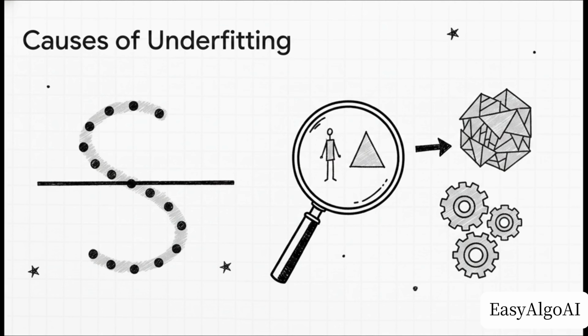Second, the features you provided might just completely lack predictive power. Imagine trying to predict whether a patient has cancer using only their height, their blood pressure, and their heart rate. It honestly doesn't matter how great your algorithm is, those features simply do not contain the right information to make that prediction. To fix underfitting, you have to add complexity. You either step up and choose a more advanced model, or you get to work engineering better, more informative features.